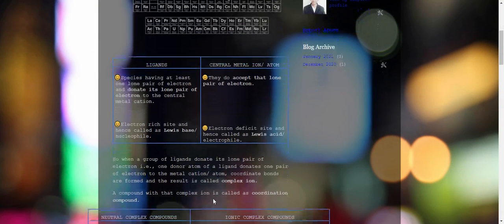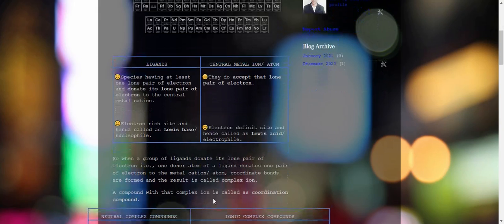Okay, now we will merge these two things to make our definition perfect. When the group of ligands donates its lone pair of electrons, always remember only one donor atom of the ligand will donate one lone pair of electrons to your CMI or CMA. Okay, and they form the coordinate bond. The resulting product is called a complex ion. Whenever you see a complex ion in a compound, you can name that compound a coordination compound.